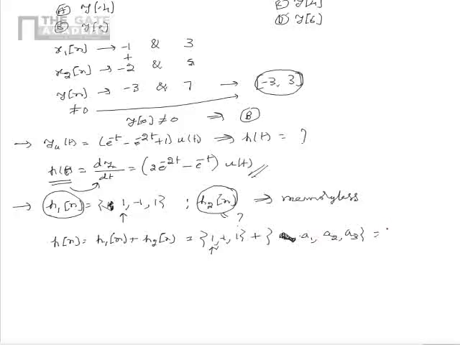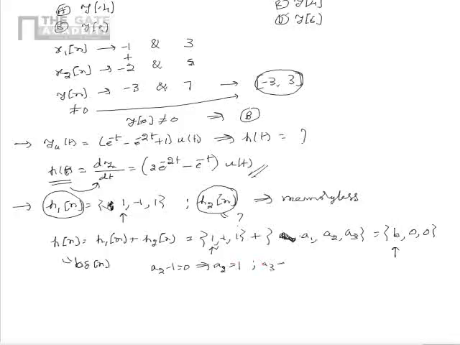But we definitely know that this is equal to b comma 0 comma 0, where the value of b corresponds to the instant n is equal to 0. This is because if the overall system is memoryless, the overall impulse response should be of the form b into delta of n. From this we can say that a2 minus 1 is equal to 0, that implies a2 is equal to 1.